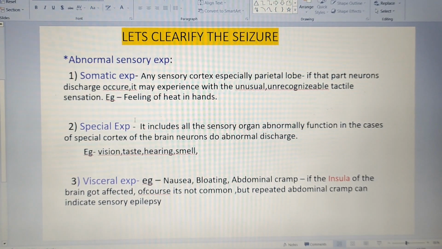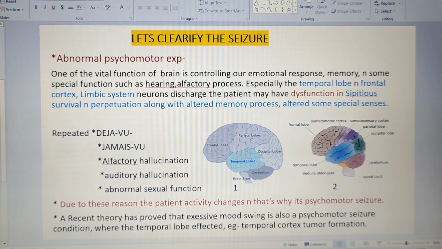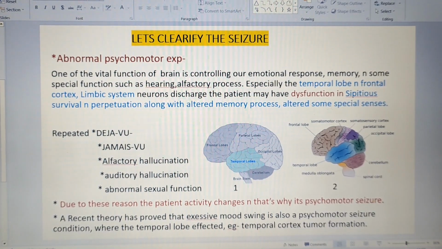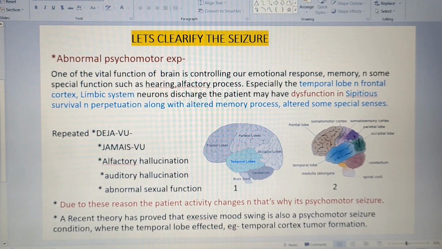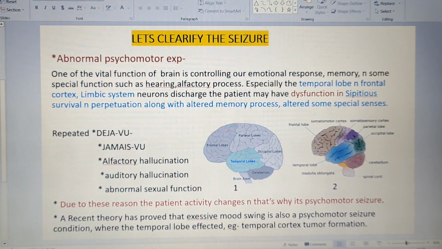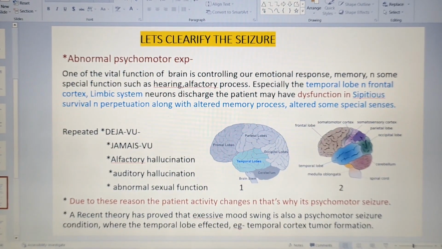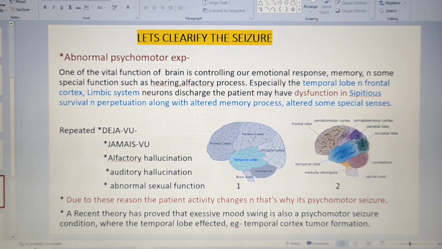Okay, so now let's come to the third one, that is abnormal psychomotor experience. Till now we have discussed 2 things: motor experience and abnormal sensory experience. Now come to the abnormal psychomotor experience. We know that our brain not only has the functions of motor or sensory experiences.